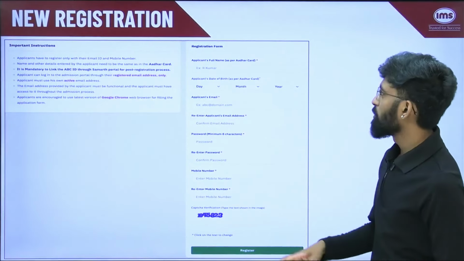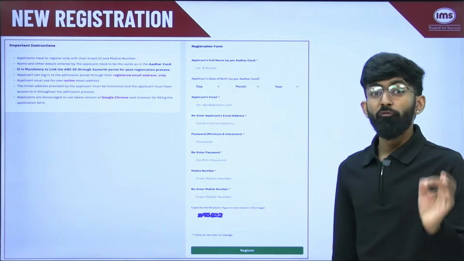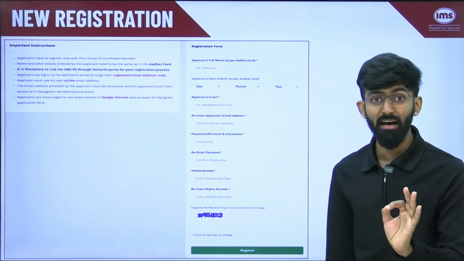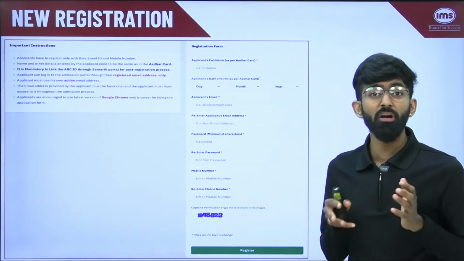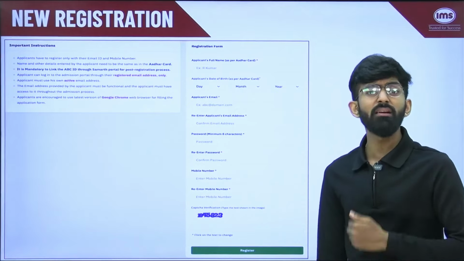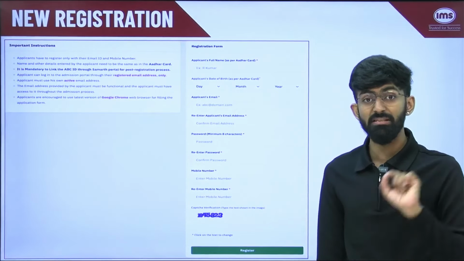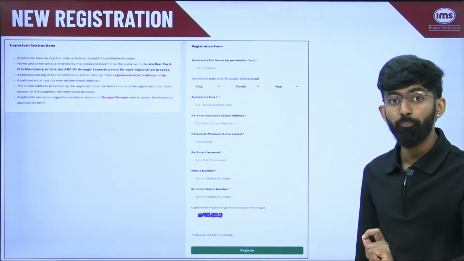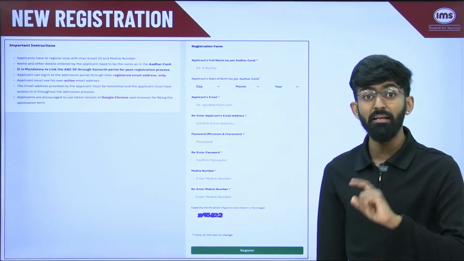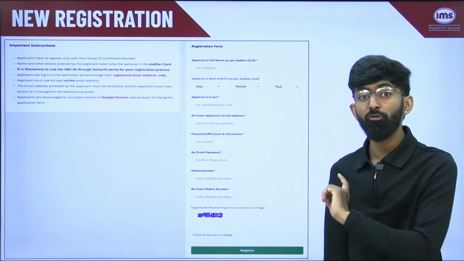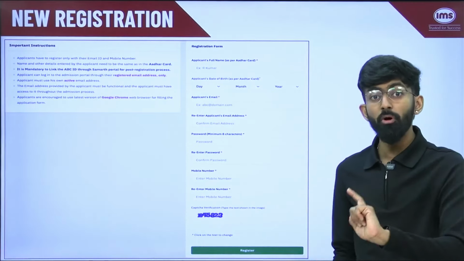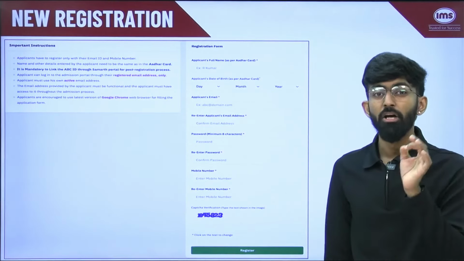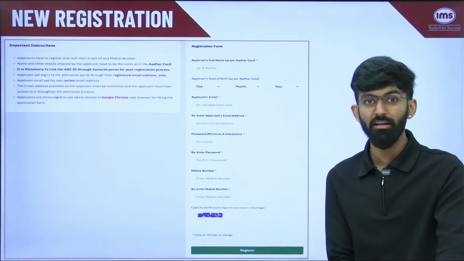In this page, you have to put your full name as per your Aadhaar card. So make sure that you have your Aadhaar card in front of you so that there is no spelling mistake or any mistake while filling any data. Then you need to add your date of birth again as per your Aadhaar card, and later on this date of birth will be verified when you are linking your ABC and APAAR ID. So make sure that you have your Aadhaar card in front of you.